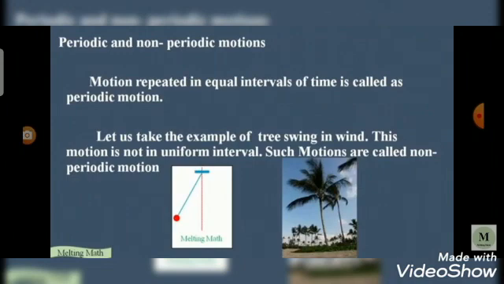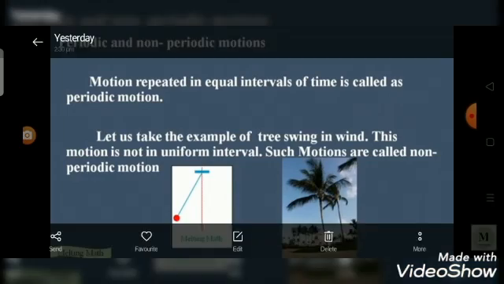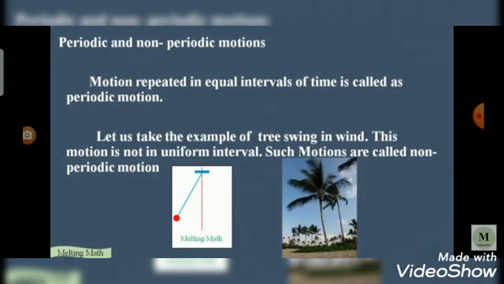Now we see about the periodic and non-periodic motion. First one is periodic motion. Motion repeated in equal intervals of time is called periodic motion.